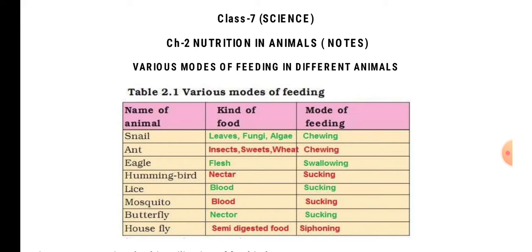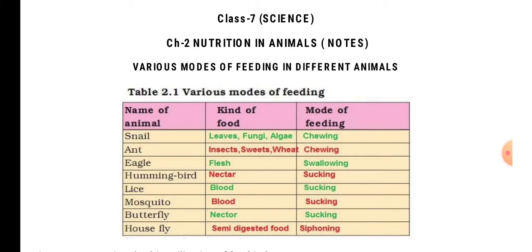So, here is a list of different feeding habits for different animals which is being discussed. Like for snail and ant, the food they feed on is different: leaves, fungi, and algae for the snail, while ants feed on insects, weeds, and wheat. But the mode of feeding is same for them, that is chewing. For eagle, which feeds on the flesh of different animals, swallowing is the method.